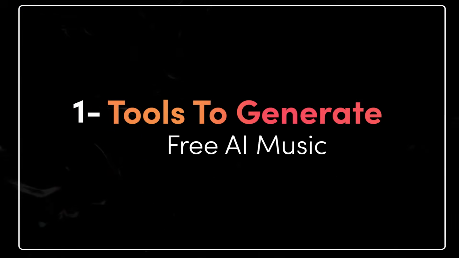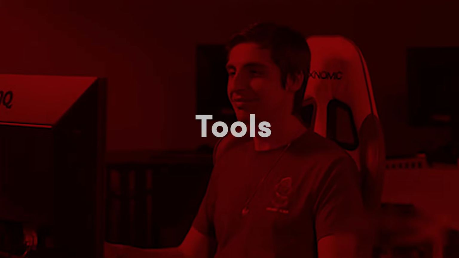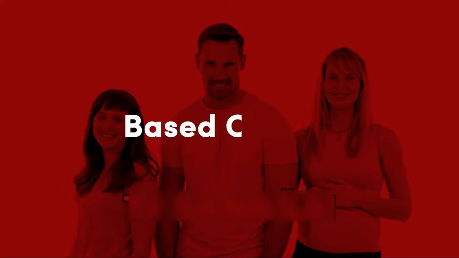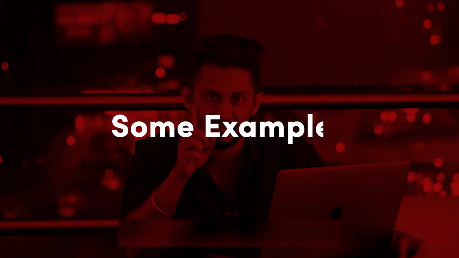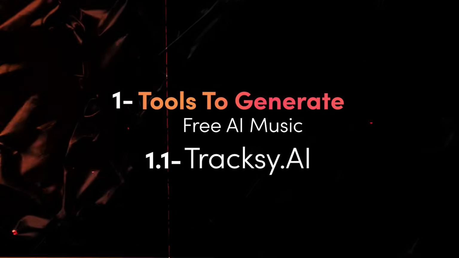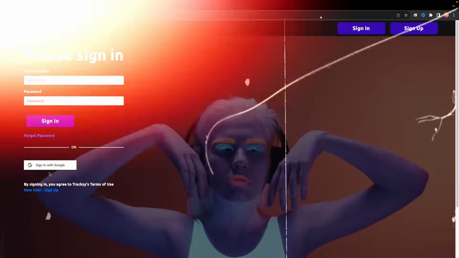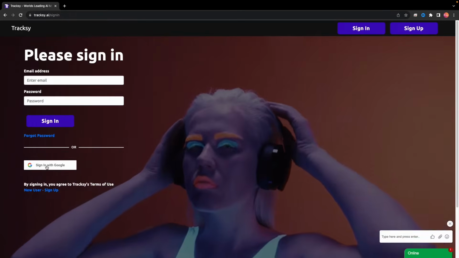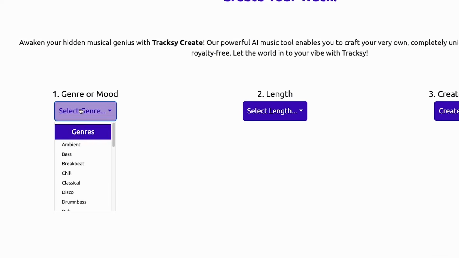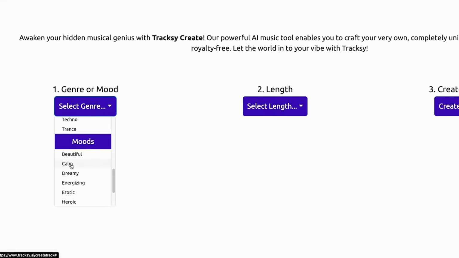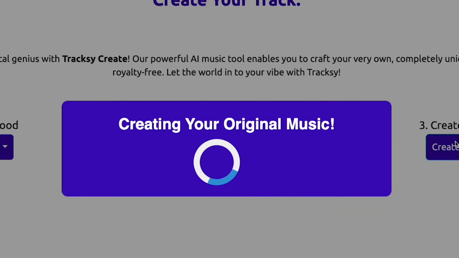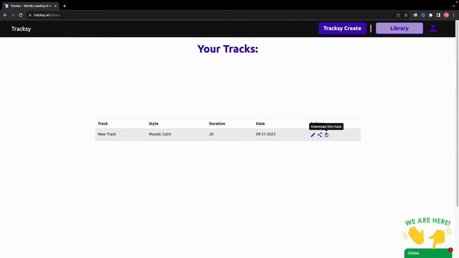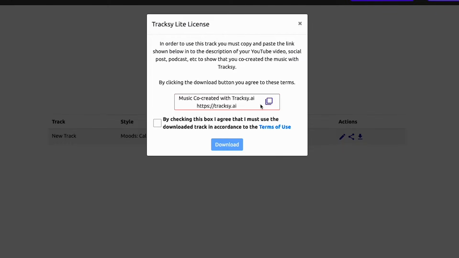Music generation. These tools can generate original music in various styles and moods based on your input or preferences. Some examples are: 1. Traxy AI. Meet Traxy AI, your ultimate YouTube music generator. Just sign up, select genre or mood, choose length, and click Create Track. Use for free with proper attribution. Save, download, and elevate your videos effortlessly.